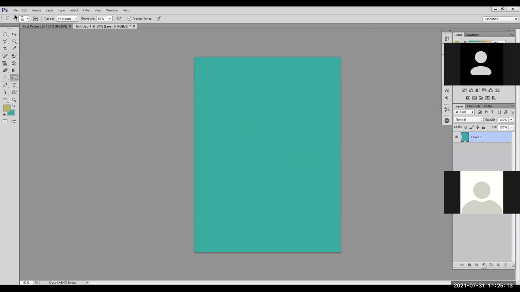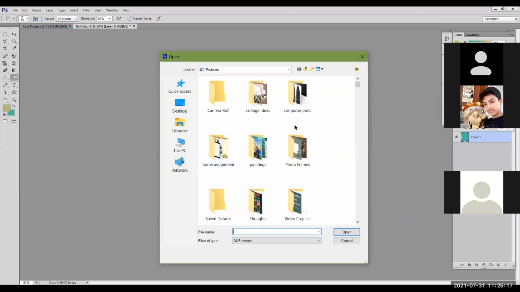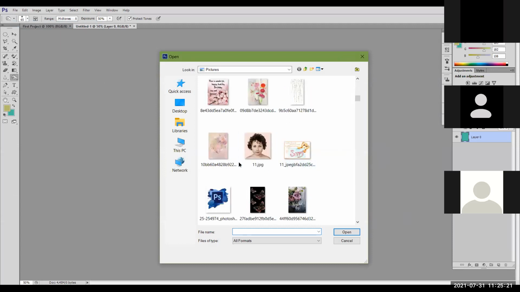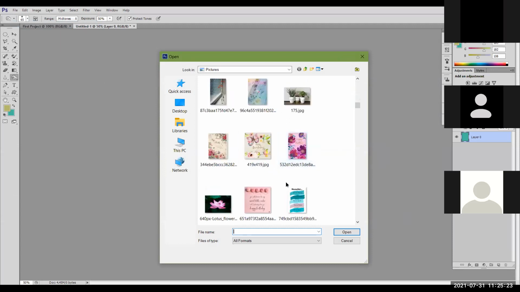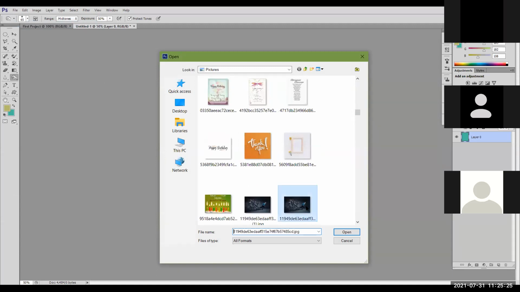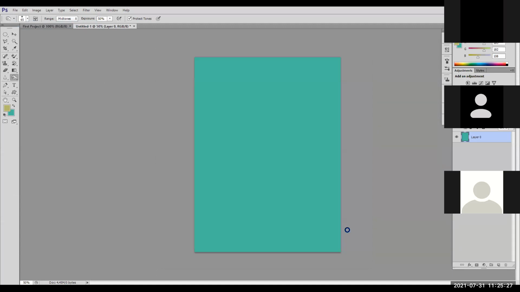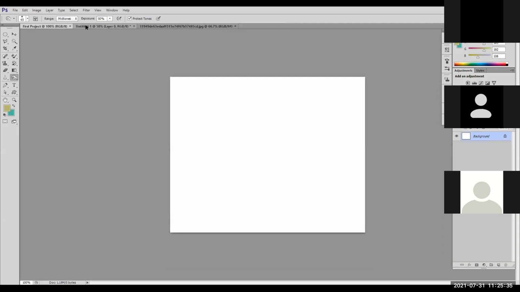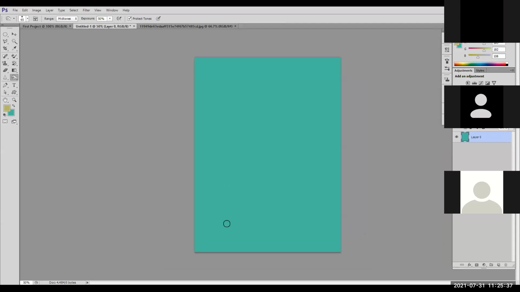Okay, I'm going to tell you. You can click on the File menu, Open option. The Open dialog box will appear. Choose any image that you want to open or edit. Click on Open. Now this image has been opened in a new file. You can see here, this was my first project. This was my background layer which I had colored.